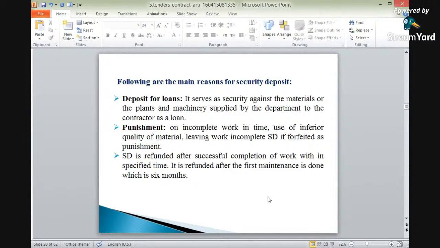whether the construction work has been properly done or not, if there are any faults, or if there are any leakages, or if any quality work is to be carried out. At that time, this SD plays an important role in order to maintain the quality, or to rectify any type of faults in the construction work. Okay.